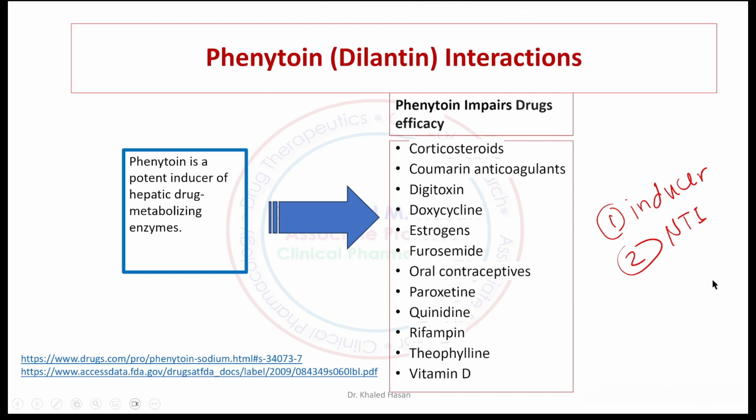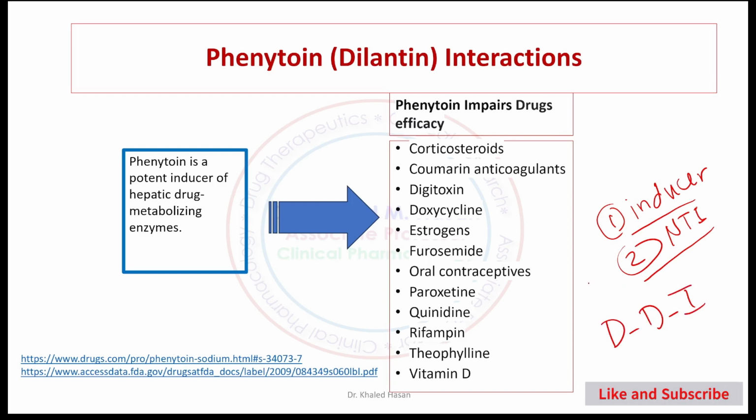Okay, so in this, number one, inducer, number two, narrow therapeutic window, and this will lead to something very important, which we call drug-drug interaction. That means this medication may be exposed to a lot of drug-drug interactions.